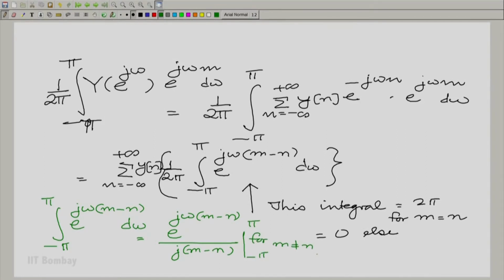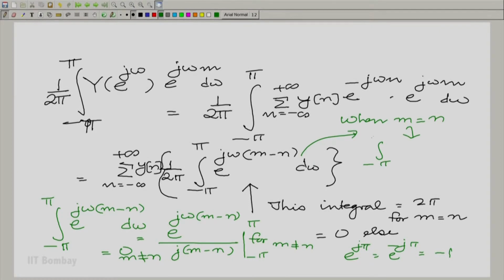Now, obviously, for m not equal to n, e raised to the power j pi into m minus n is the same as e raised to the power minus j pi into m minus n, because e raised to the power j pi is equal to e raised to the power minus j pi, which is equal to minus 1. So, it does not make a difference, and therefore, this is identically 0 for m not equal to n. And when m is equal to n, this integral becomes the integral from minus pi to pi d omega, which is simply 2 pi.